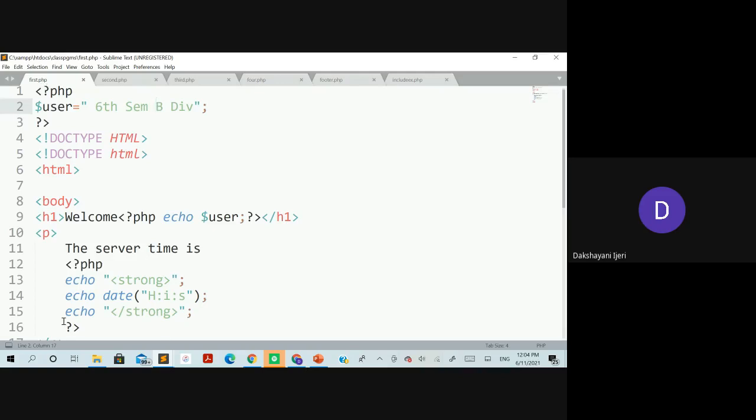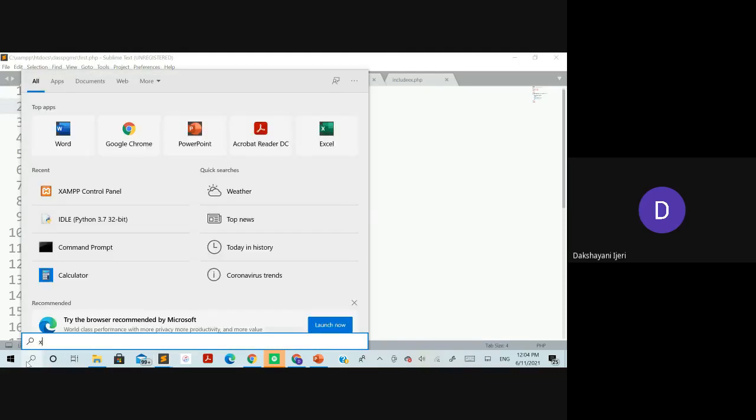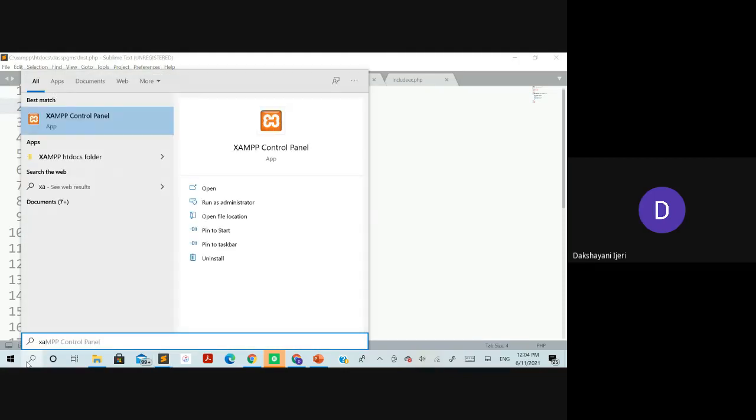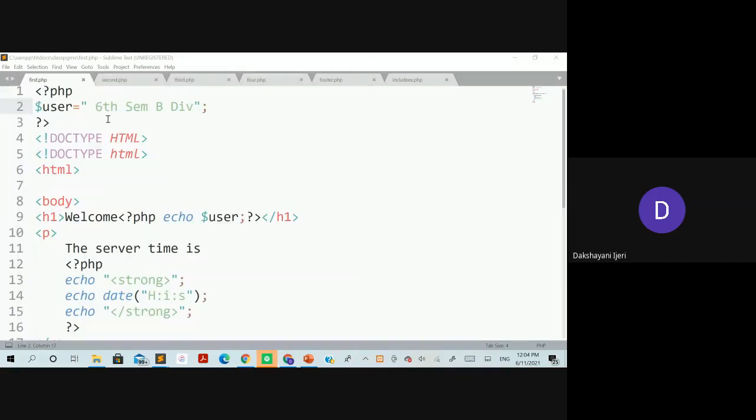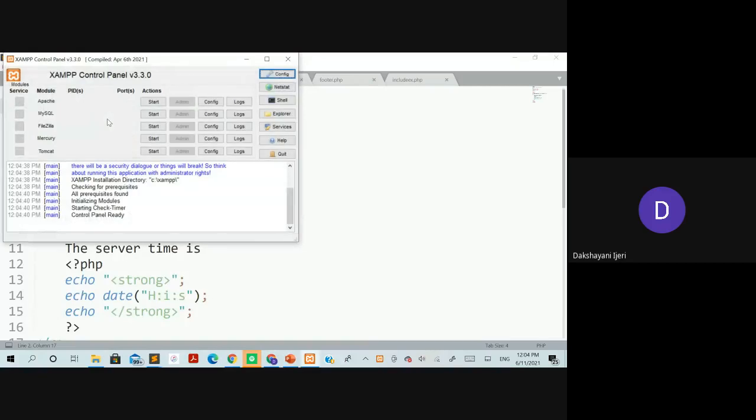To begin the execution, first you need to go to the XAMPP control panel. If you type in the search, where you have installed it in your system, it is going to give you the XAMPP control panel. Click on that XAMPP control panel, and this window is going to be visible for you. If you have installed it and go for the XAMPP control panel option, this window is going to be given to you, right?